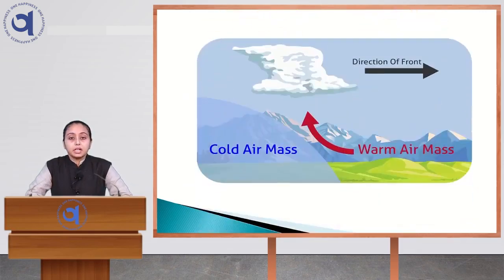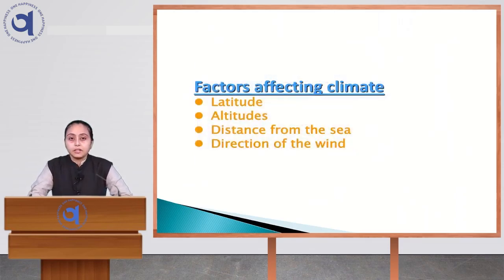Then comes direction of the wind. If the wind is blowing from a hot region, it will make the place hot. And if the wind is blowing from a cold region, it will make the place cold. So, direction of the wind is also an important factor that is affecting the climate of a particular place. So, let's revise all the four factors affecting climate. The first was latitude, second was altitude, then distance from the sea and direction of the wind.